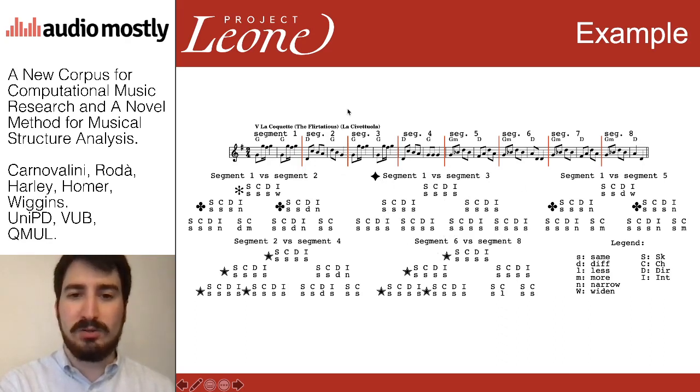But what's more interesting is to see that our algorithm also caught the fact that there is a repetition, for example, between segment 6 and 8, but this time it has variations. So the comparison between segment 6 and 8 shows that the same structure is kept for the beginning of the comparison, but there is a variation on the ending, which is quite common for the end of a phrase, like in this case. This also happens between segment 2 and segment 4. We have the same structure here and the variation here.